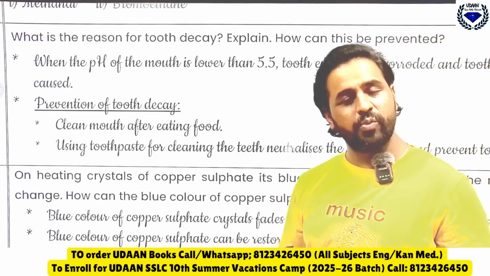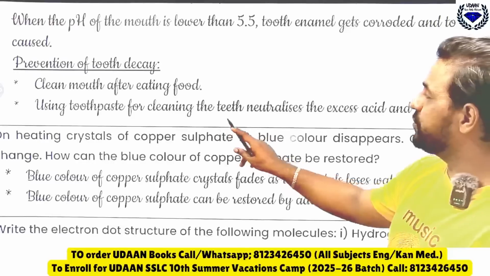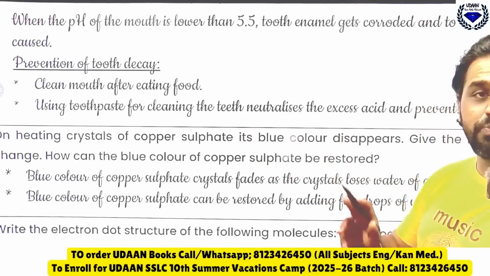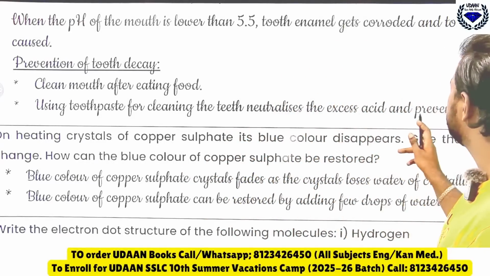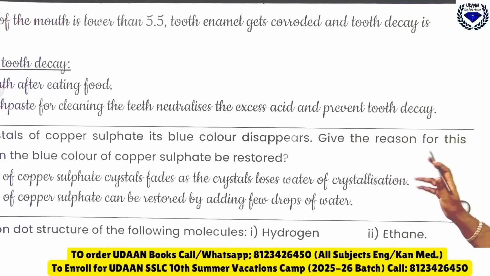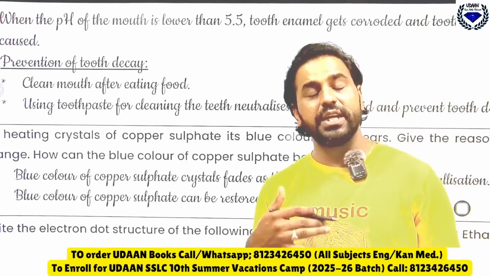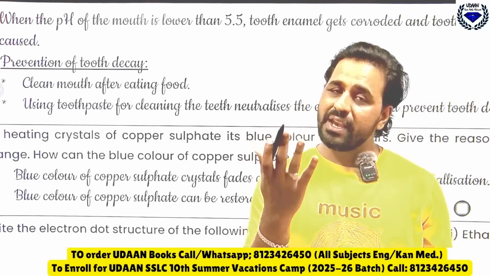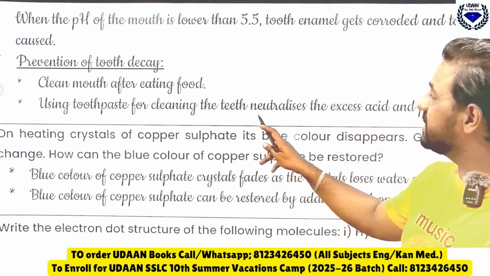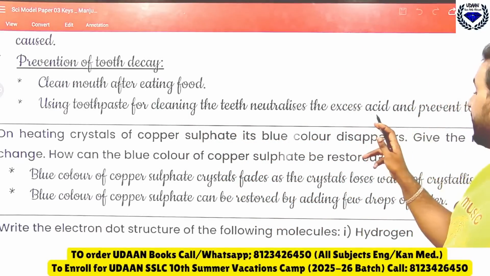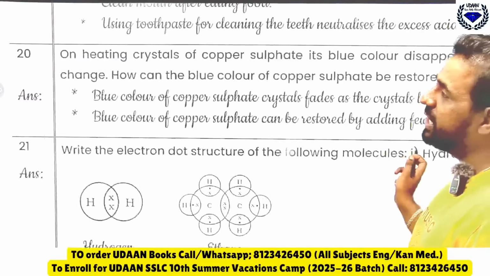So after a meal, you should clean the mouth, or use toothpaste for cleaning the teeth, because toothpaste is a base and it neutralizes the excess acid and prevents tooth decay. Remember, whatever toothpaste you are using is a base and it neutralizes the excess acid and prevents what? Tooth decay.